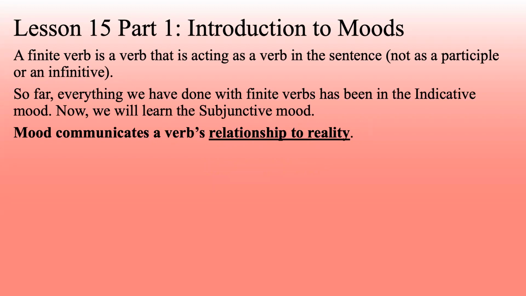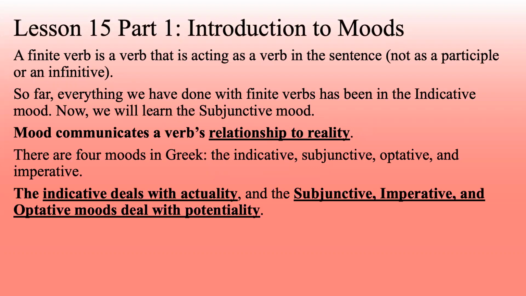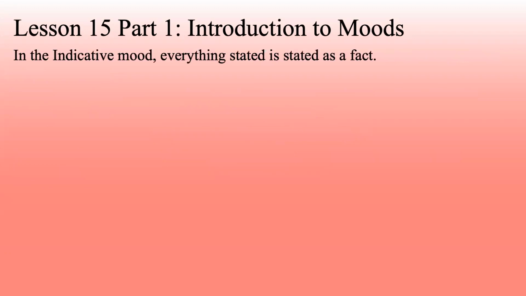Mood communicates a verb's relationship to reality. There are 4 moods in Greek: the indicative, subjunctive, optative, and imperative. We have the same ones in English, except we don't have optative. The indicative deals with actuality, and the subjunctive, imperative, and optative moods deal with potentiality.